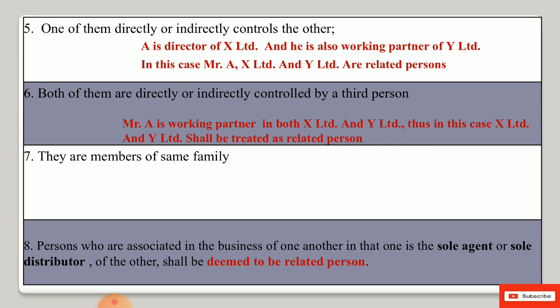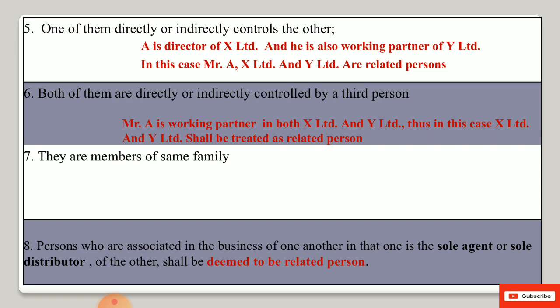In this case, X Limited and Y Limited shall be treated as related persons, because they are two separate entities and both are controlled by the third person, Mr. A.